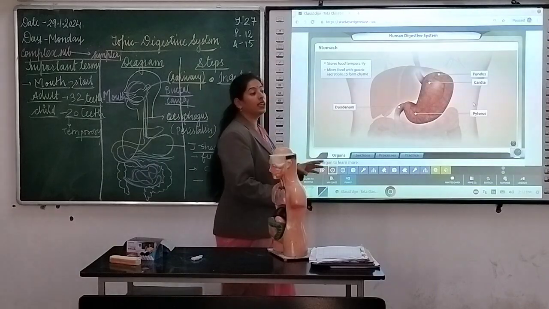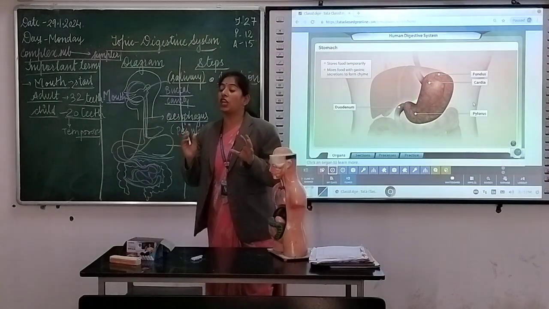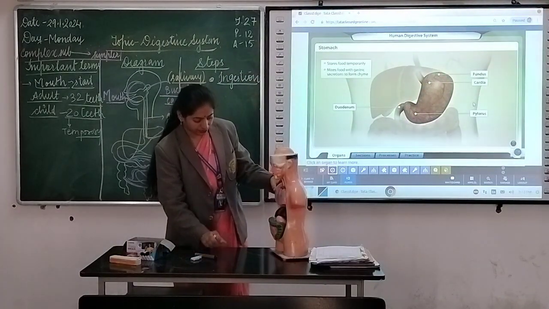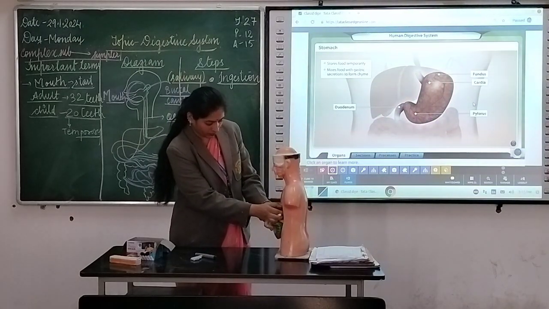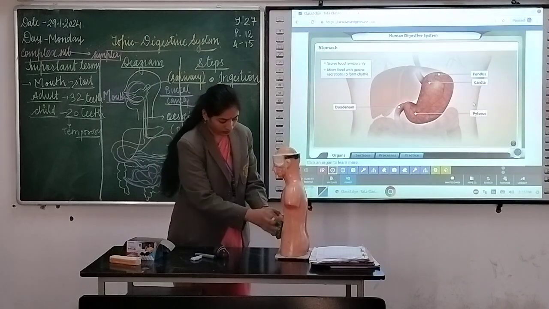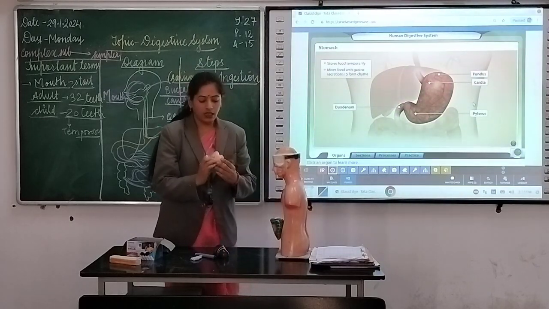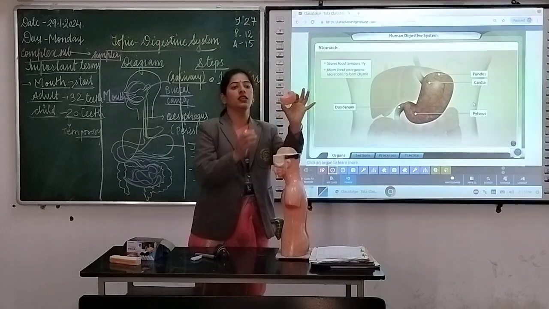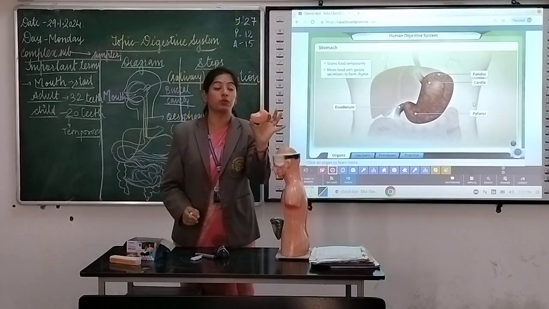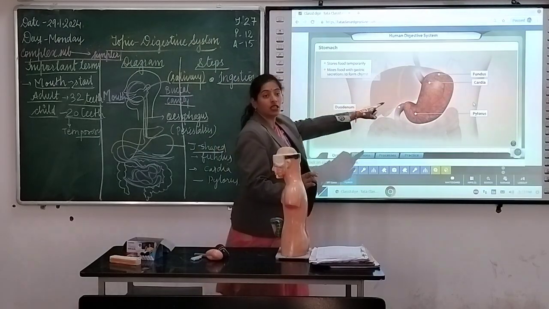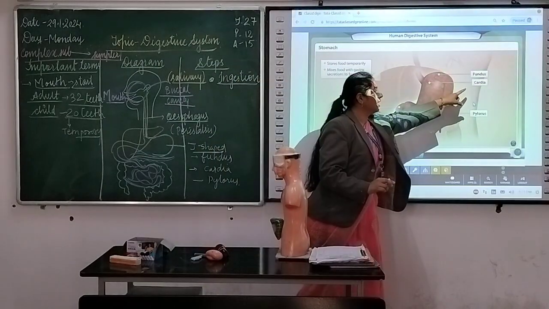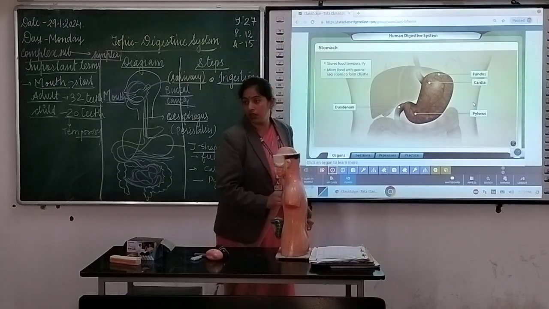Now, just see the stomach. The stomach is a J-shaped structure. Here we have this structure, the stomach. Clear? The J-shaped structure is the stomach. The stomach has certain parts: first, fundus, cardia and pylorus.